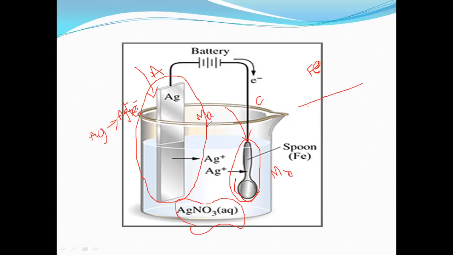Now, when we are taking the two metals in the electrolysis condition, the DC condition, metal A is the anode and metal B is the cathode. Metal A is oxidized under electrolysis condition, indicating the anode, cathode, as well as the electrolytic condition. Here silver is the anode, iron is the cathode, and AgNO3 is the electrolytic condition. Under the electrolytic condition, what will happen? Ag gives rise to Ag+ ion, simple.